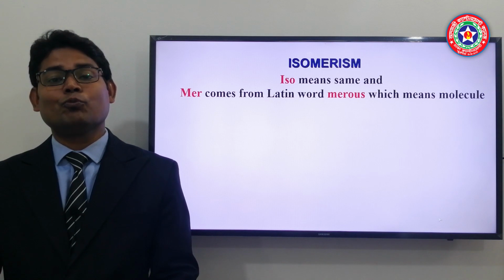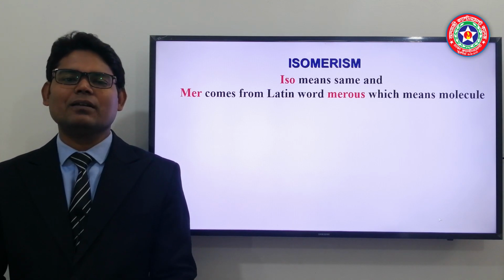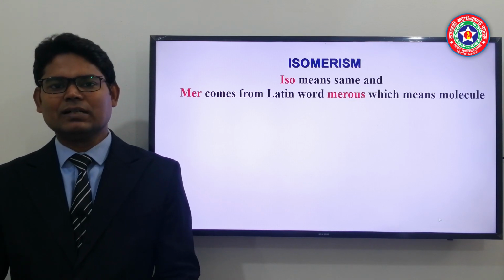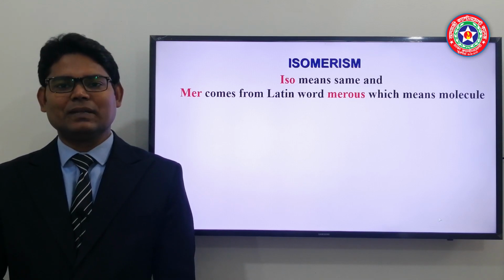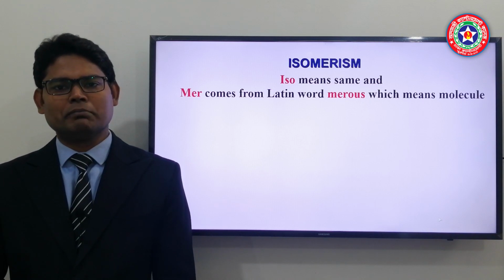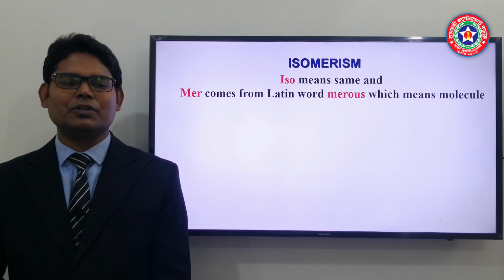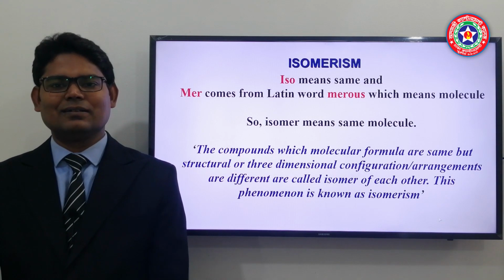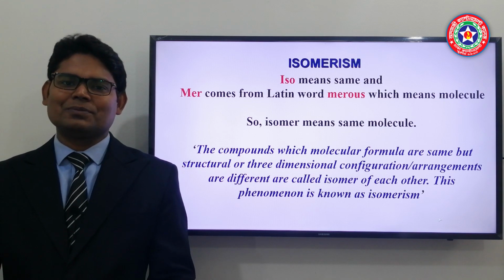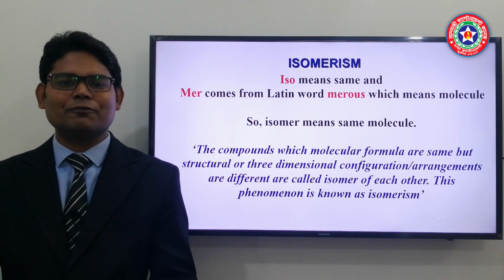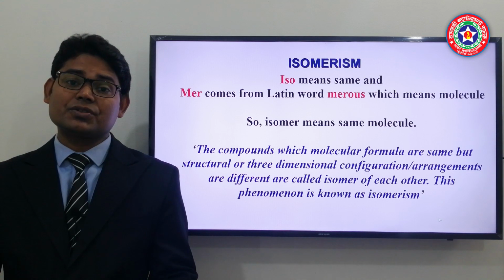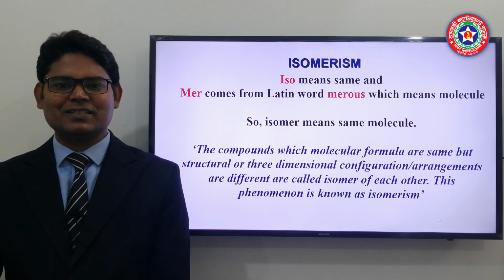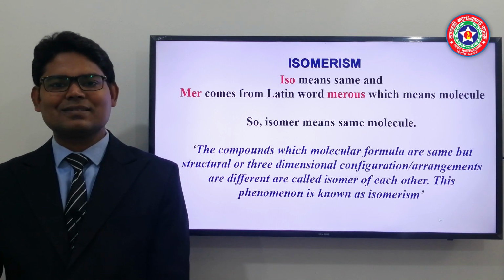First of all, we need to know what is isomerism. If we fragment this word isomerism, there are mainly two parts, iso and mer. Iso means same, and mer comes from the Latin word merus, which means molecules. So literally isomer means same molecule. So what will be the definition of it? Isomers are compounds whose molecular formula is the same, but their structural or three-dimensional arrangement is different. So they are called isomers of each other, and this phenomenon is known as isomerism.